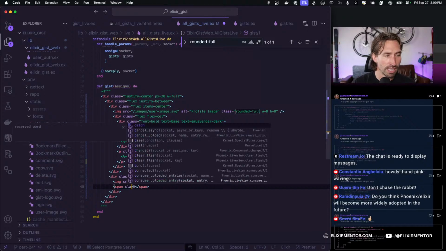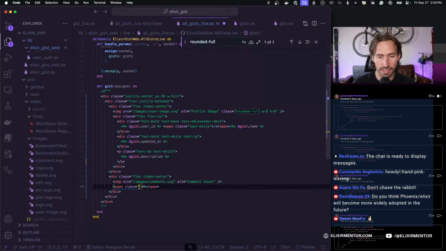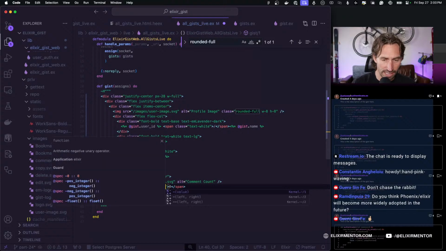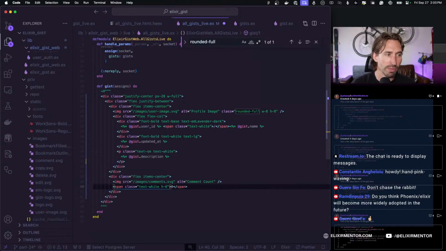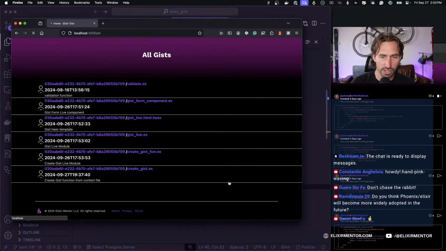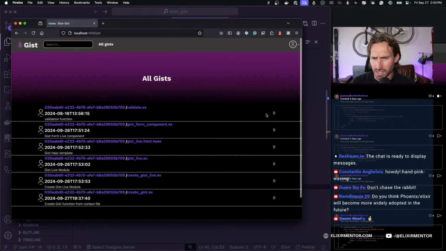And let's see, our class, we need to make our text white. And let's go ahead and make the height 6. We might have to adjust this stuff, and I don't know, we'll put some padding on the X for now. Let's save that and just make sure it's showing up.